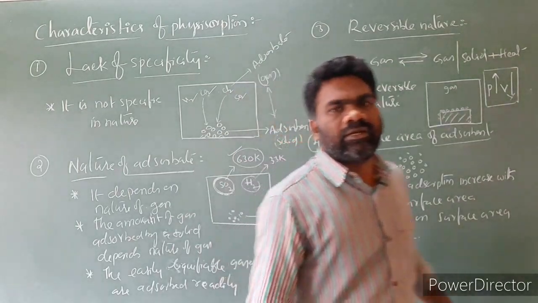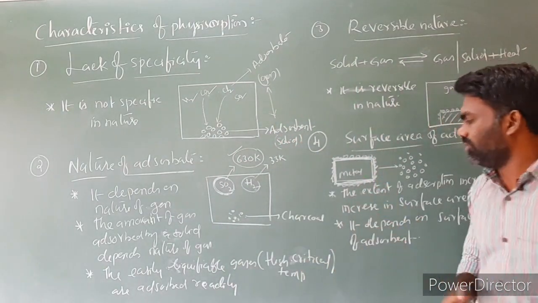It depends upon the surface area of the adsorbent. So this is the fourth one.